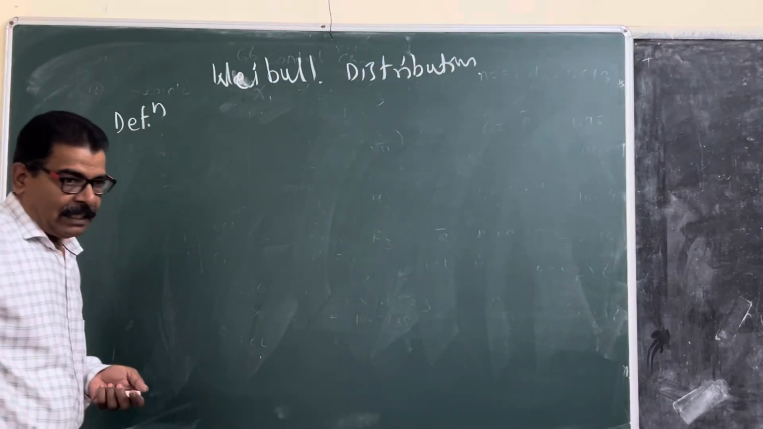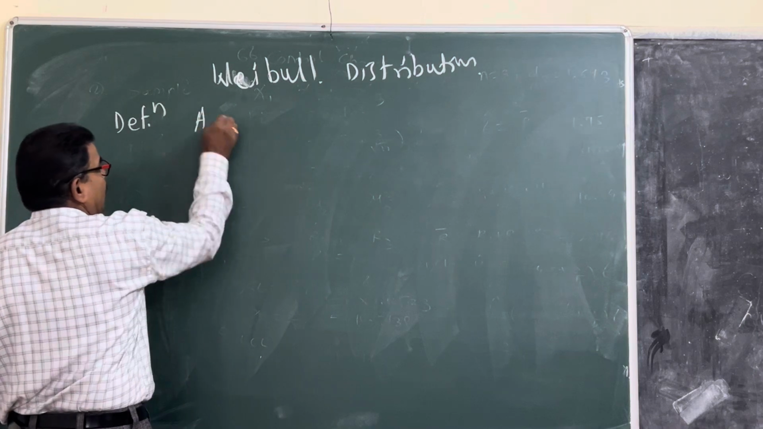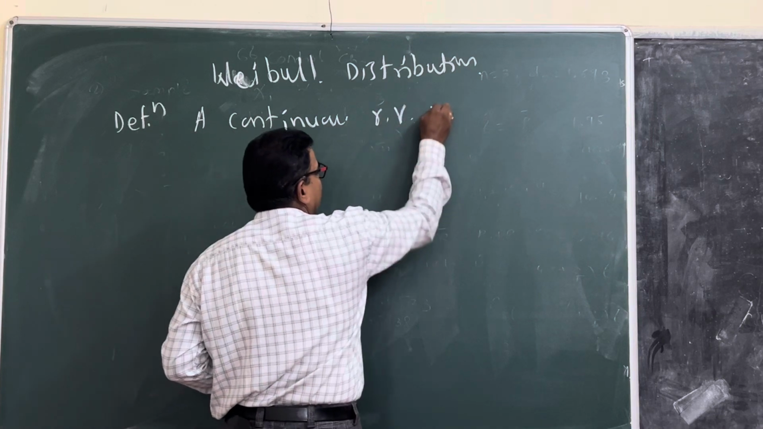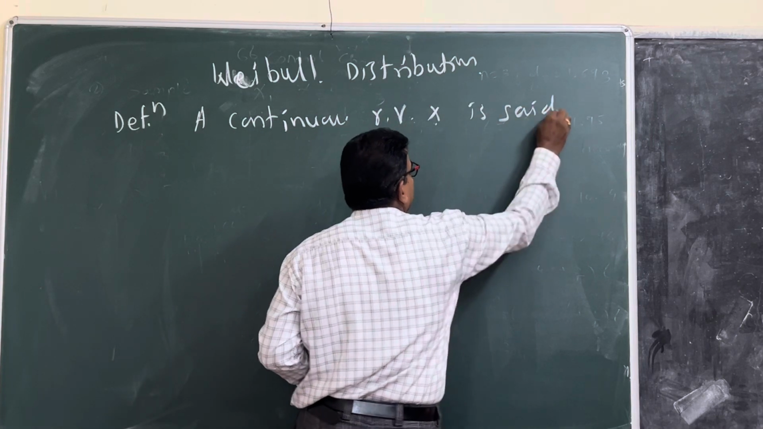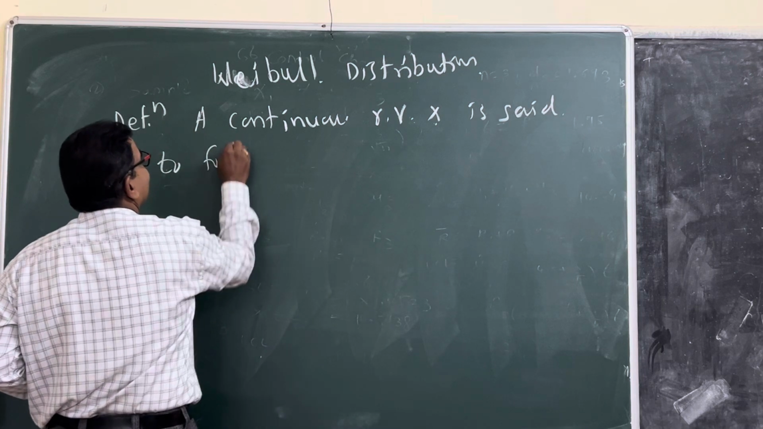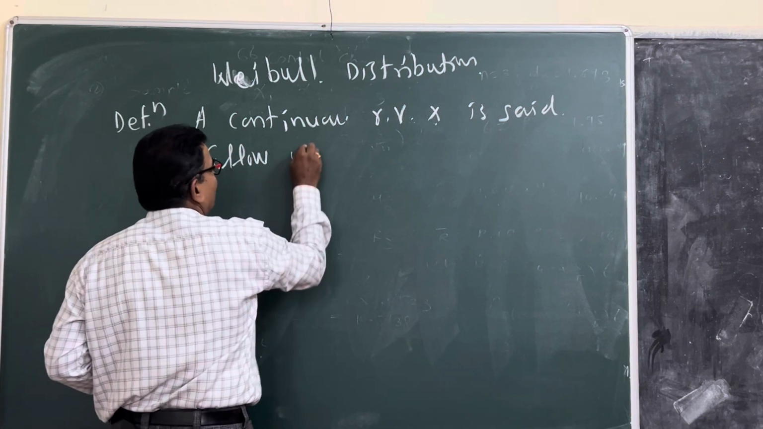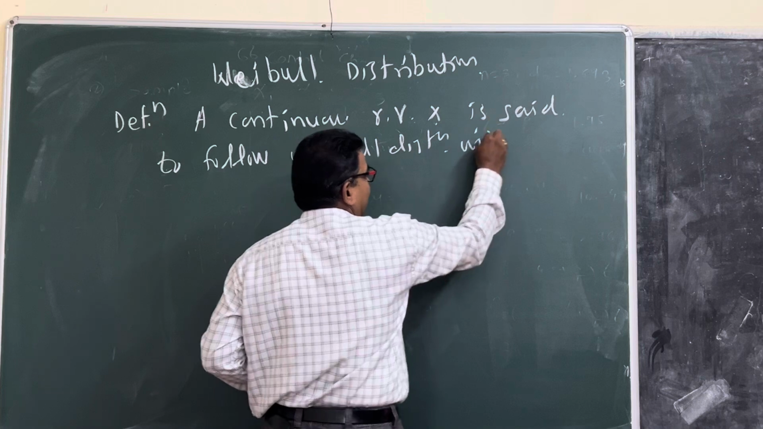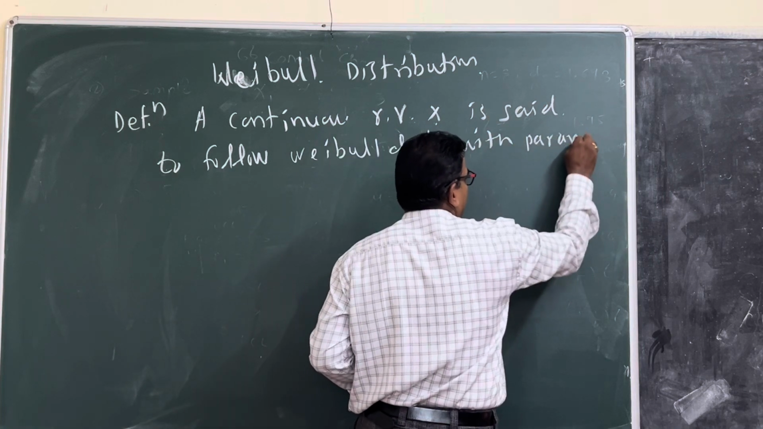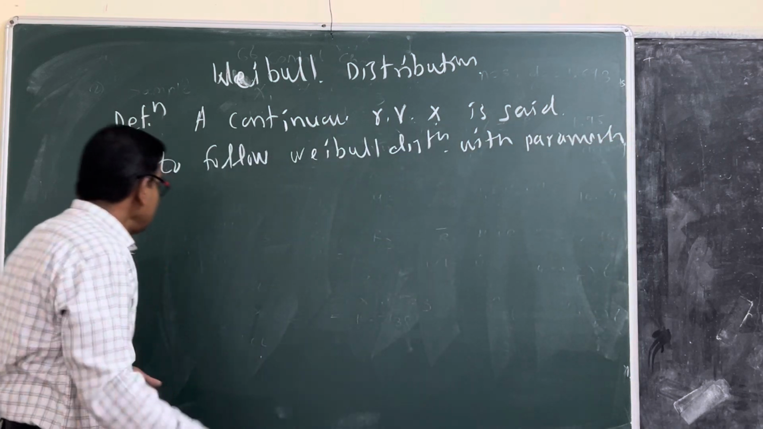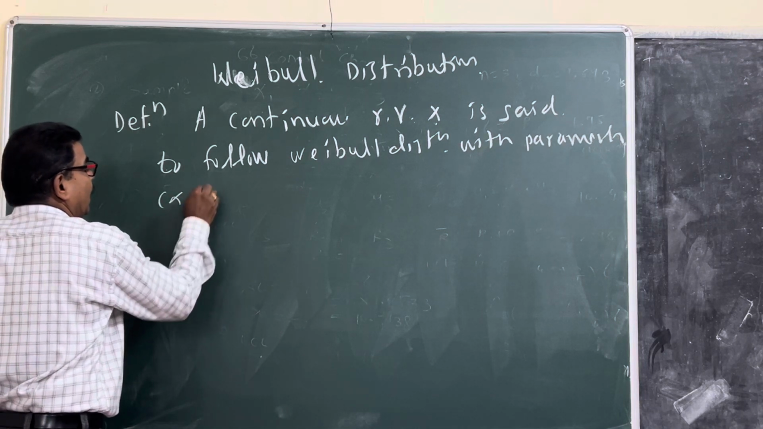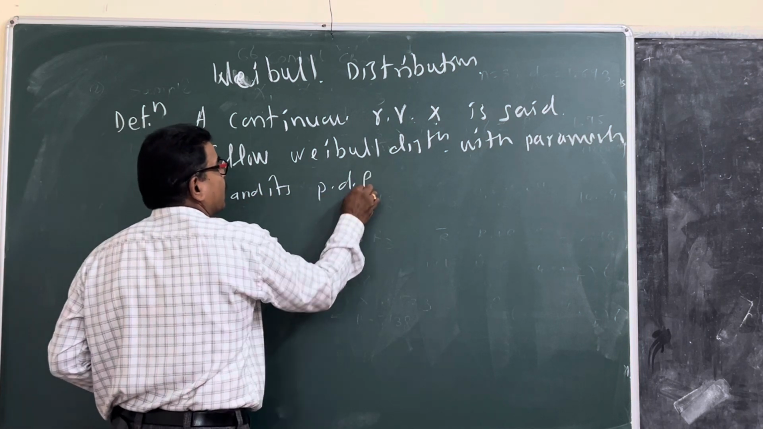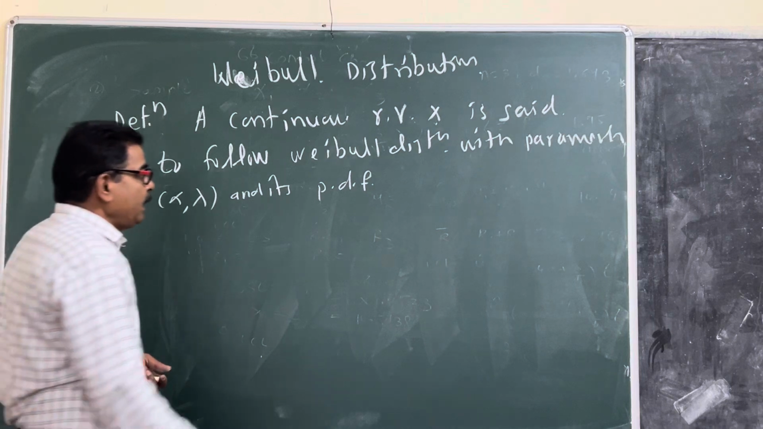What is the definition? A continuous random variable capital X is said to follow Weibull distribution with parameters alpha and lambda if its probability density function, PDF, is given by